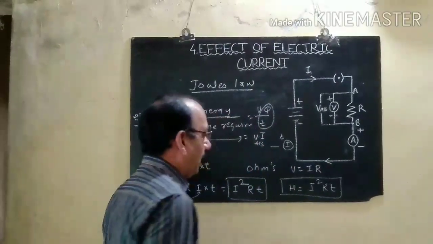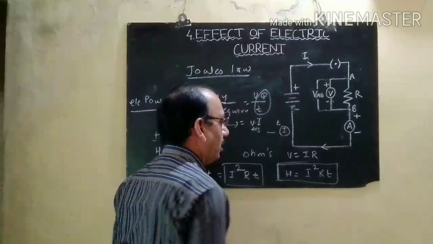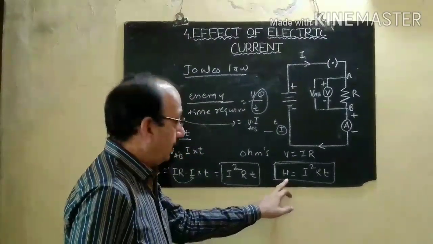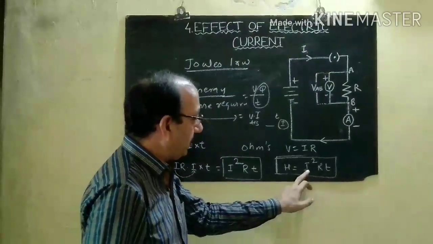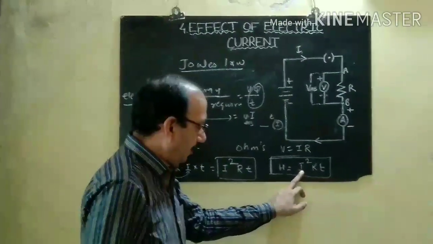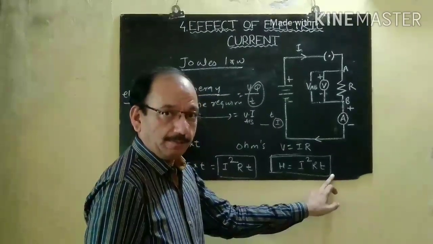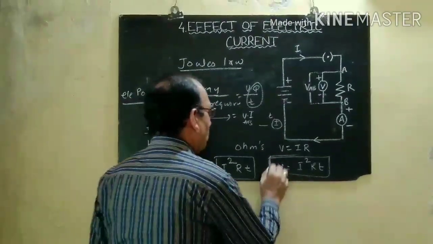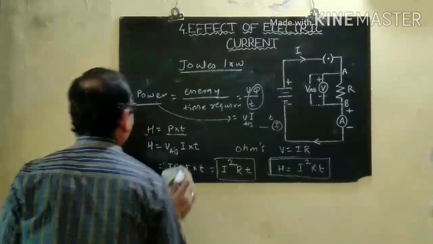law. And you always remember, there is always a question in a board examination: explain Joule's law. The heat produced in this electrical circuit will always be directly proportional to the square of the current, the resistance, and the time t. We can explain this in another form.